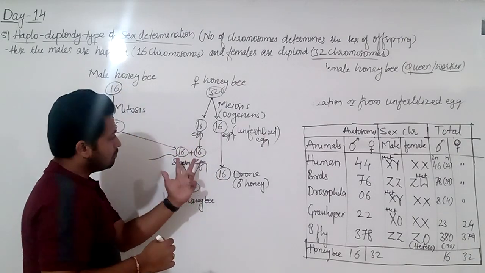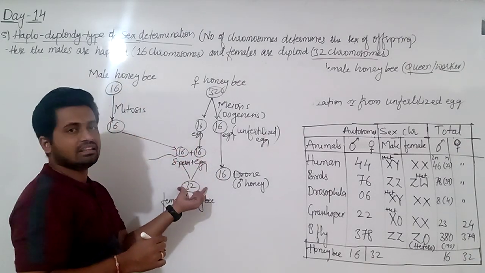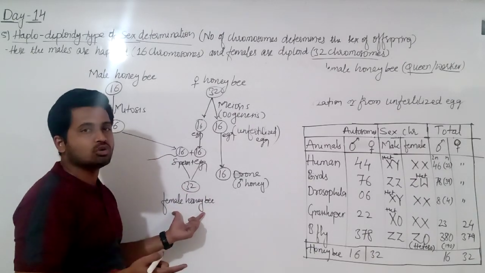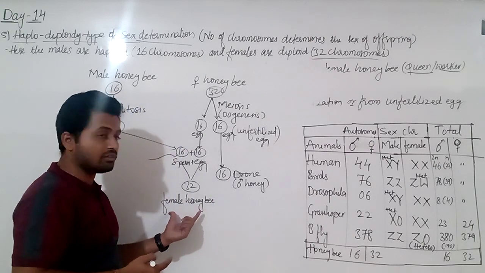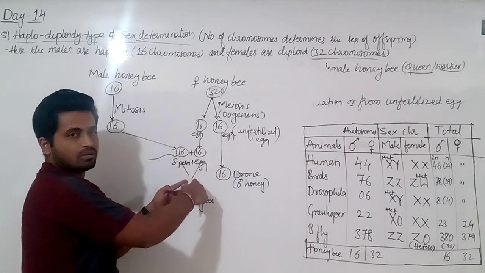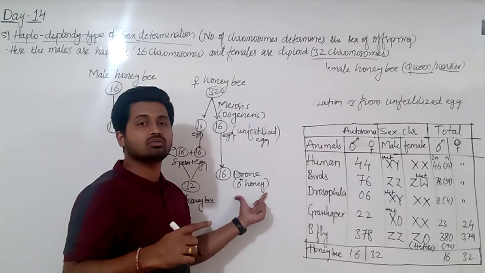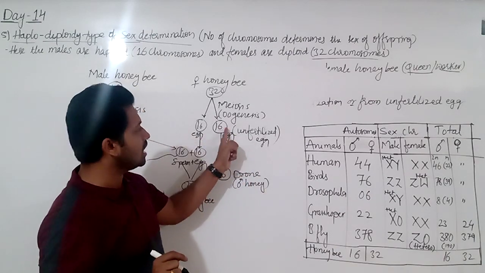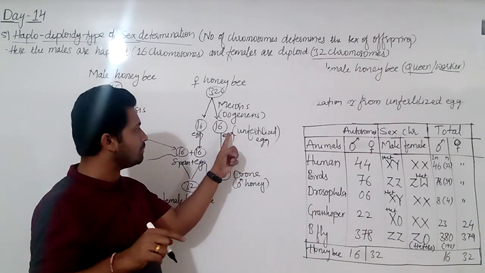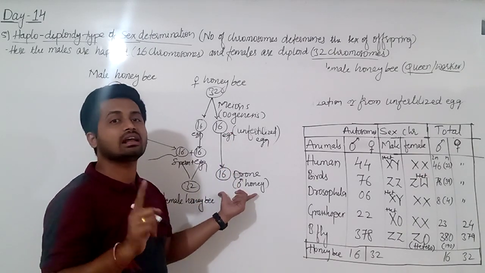When the male gamete fuses, what is produced? Female. Here a daughter is produced, not the son. Here the female is produced by fertilization, but the male is produced without fertilization. So the male formed from the unfertilized egg means only one gamete is needed here to form the male honeybee, that is